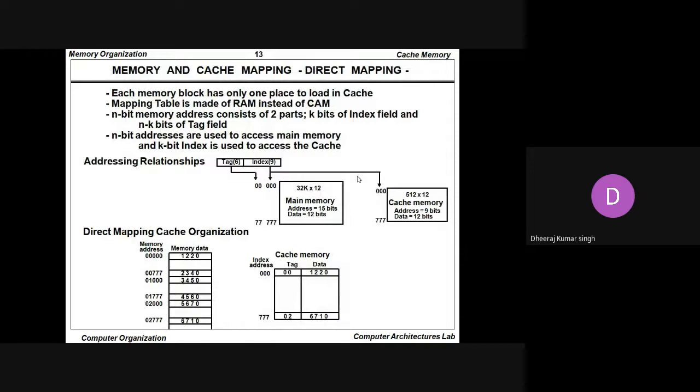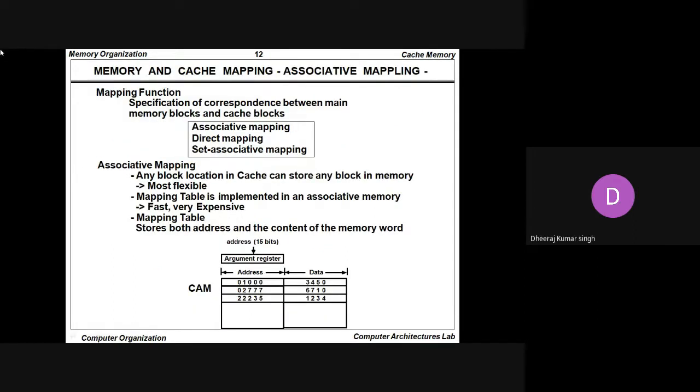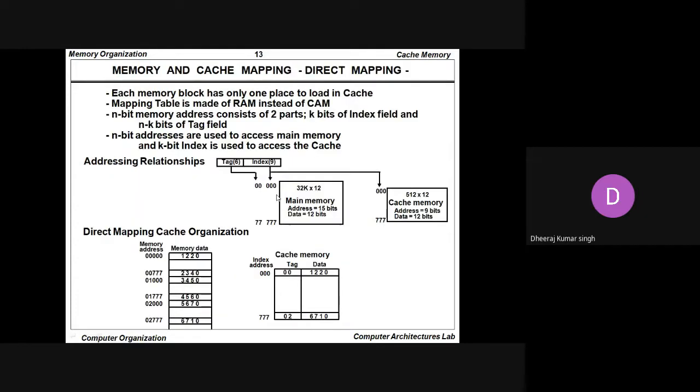Memory and cache mapping, next is the direct mapping. As we discussed, three types of mapping are available: associative mapping, direct mapping, and set associative mapping. In direct mapping, each memory block has only one place to load in cache.